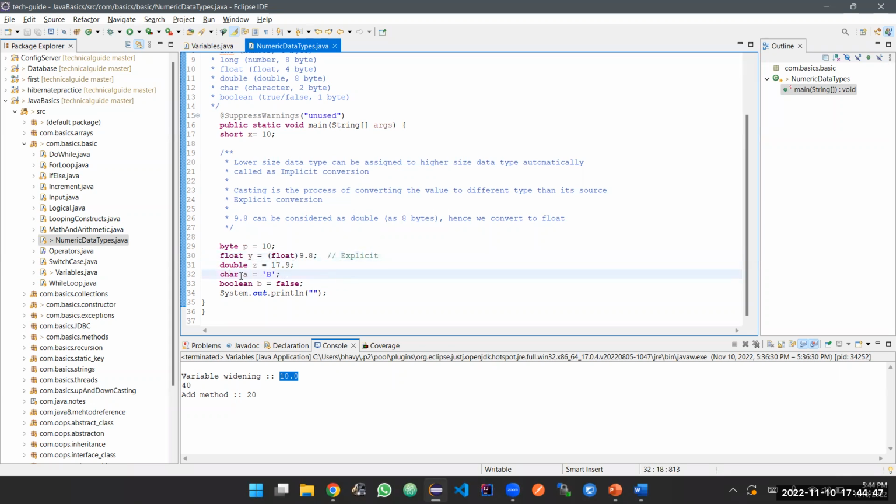Okay. So char, if you are using a char data type, it is a 2 byte data type. You can store only a single char here, like A, B, C. If you want to store that type of data, simply use the char keyword. This is the Boolean keyword, Boolean b equal to false. If you want to assign some value other than true or false, it throws an error.